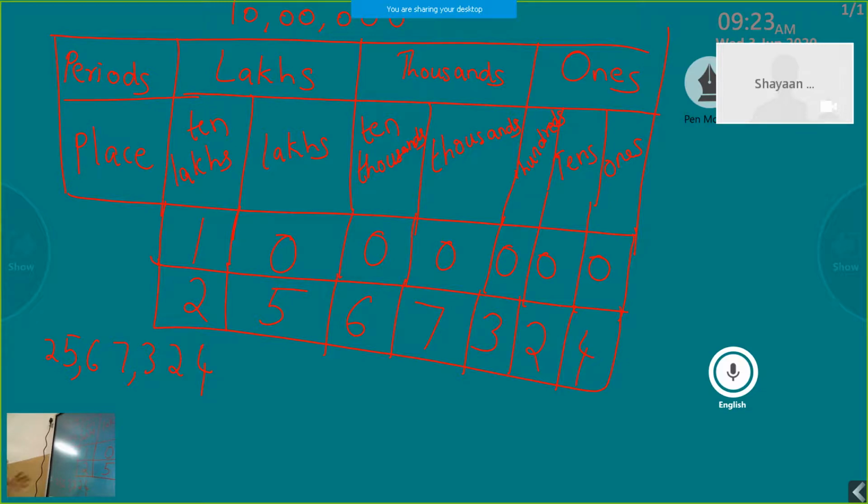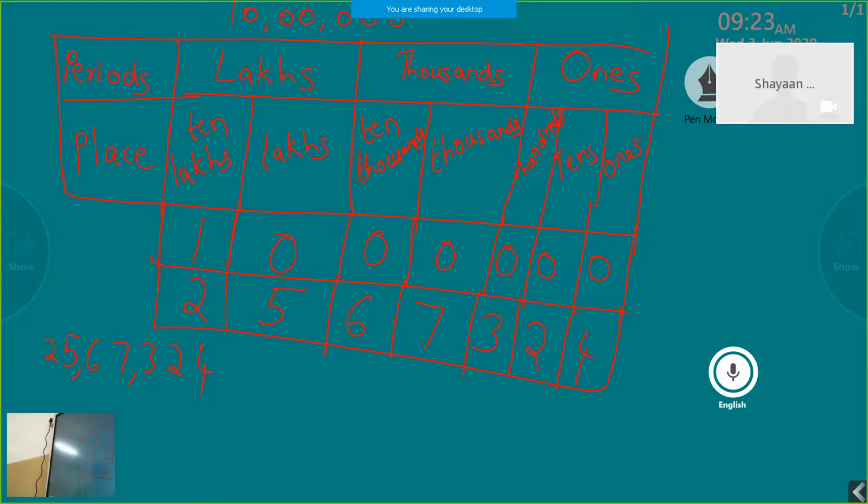So we learned how to group the numbers. First group with 3, then 2, then 2. Is that clear? The first group starting from the right is known as the ones period. Then 67 belongs to the thousands period, and 25 belongs to the lakhs period. Now, how to read a number?